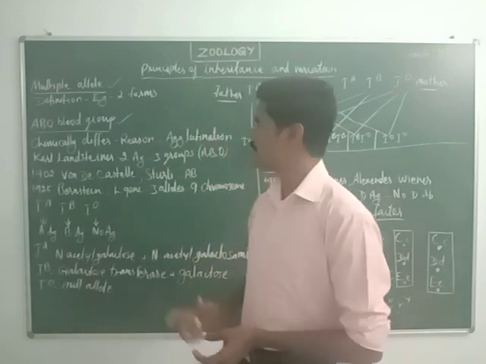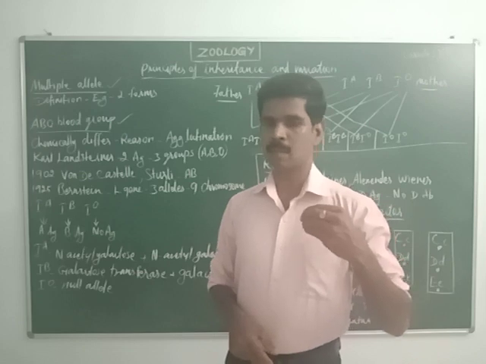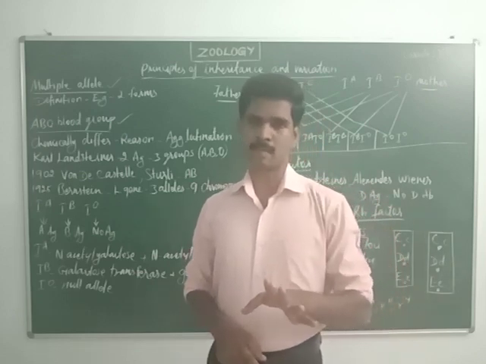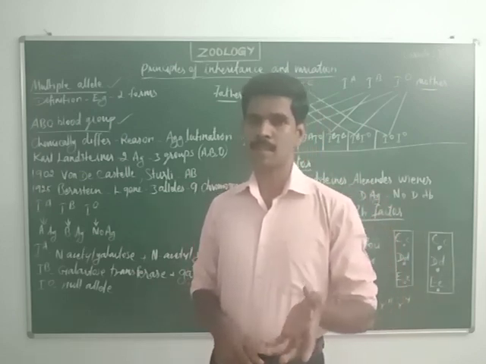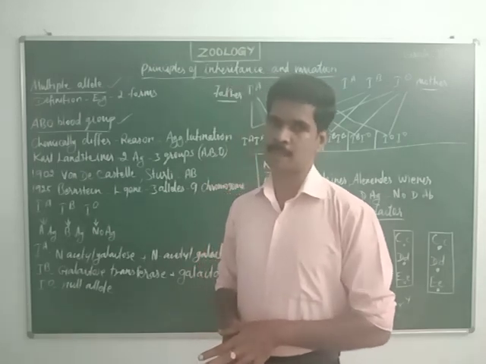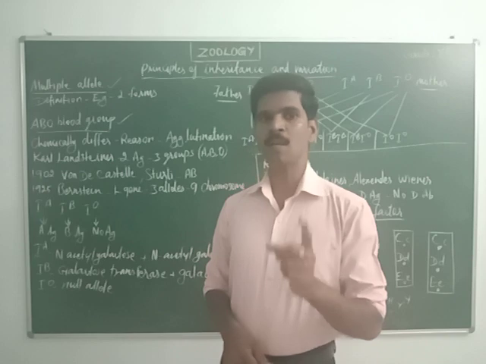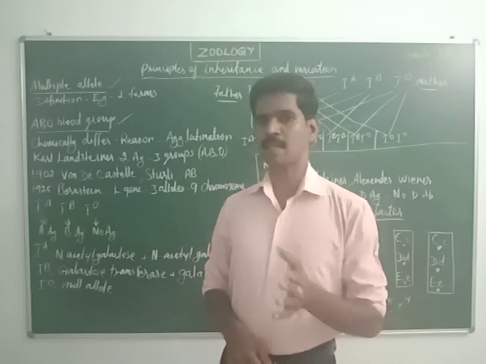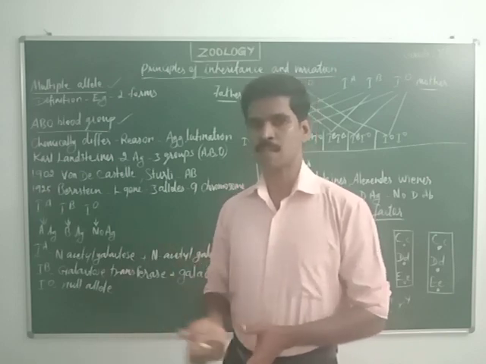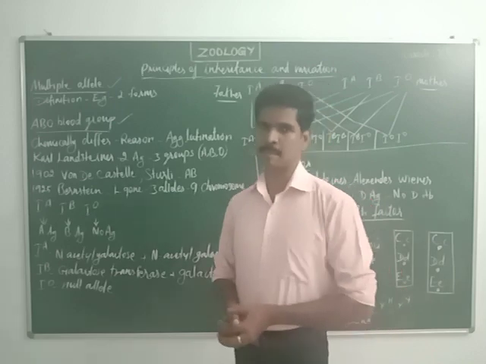Understand? There are a maximum of four types of blood group, but the chemical nature of the blood differs from one person to another. The reason is the presence or absence of a surface antigen. This antigen is present on the outer surface of the RBC, the red blood corpuscles.